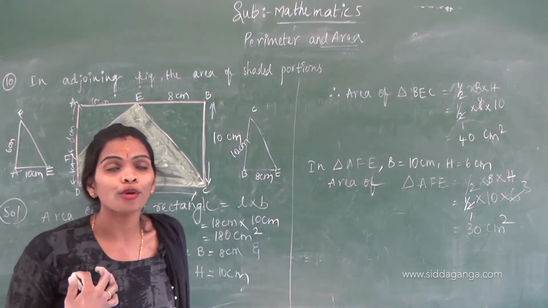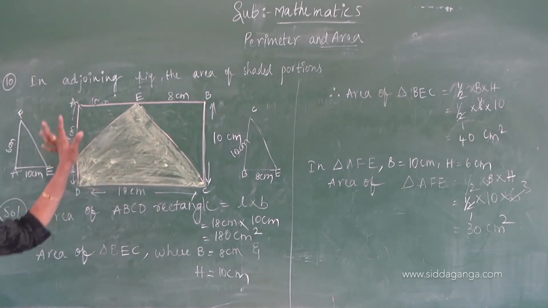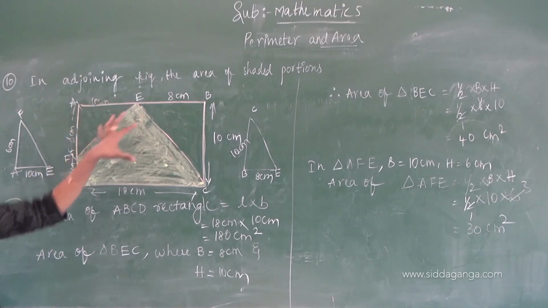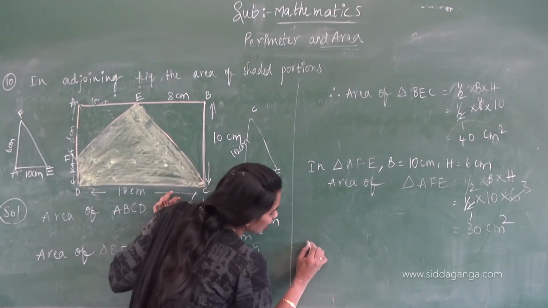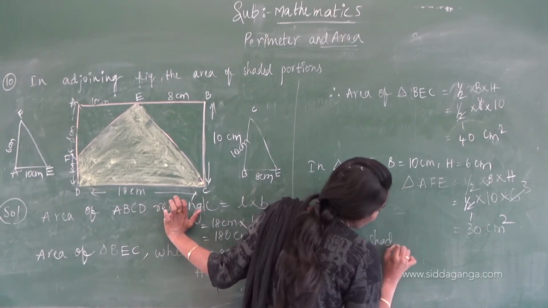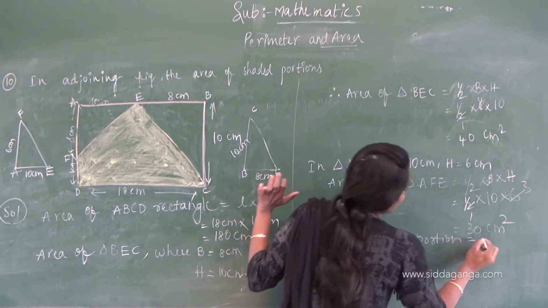Therefore, what we have to do? We have to find the area of the shaded portion. How will we get the area of the shaded portion?